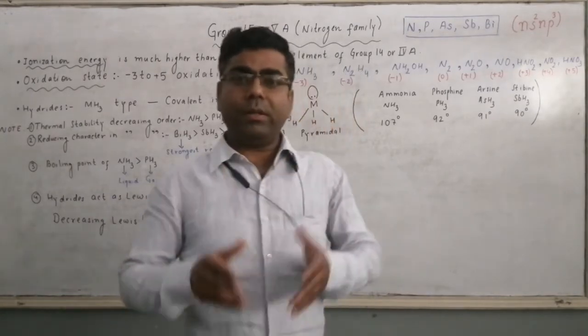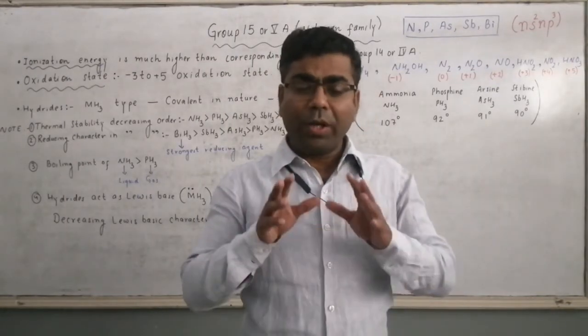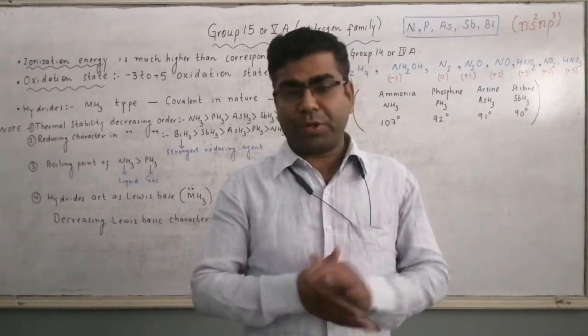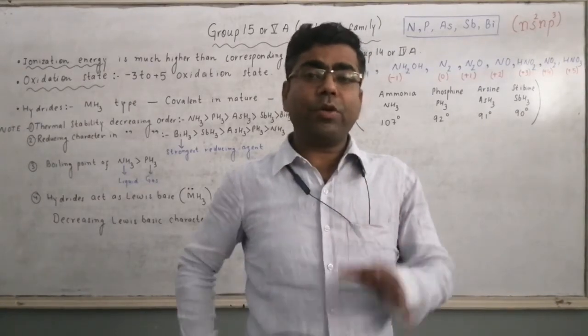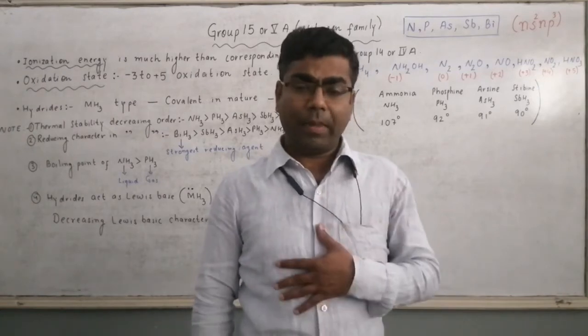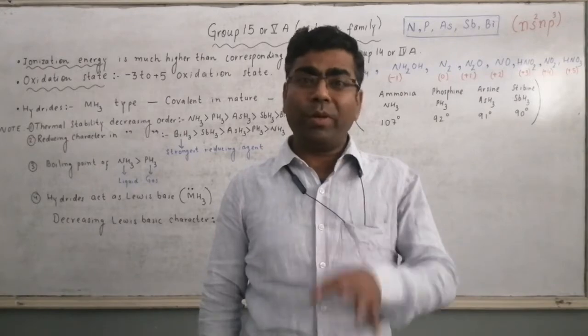Donation of hydrogen depends on bond strength of M-H. If bond strength is more, hydrogen cannot be donated easily. If bond strength is less, hydrogen can be donated easily.